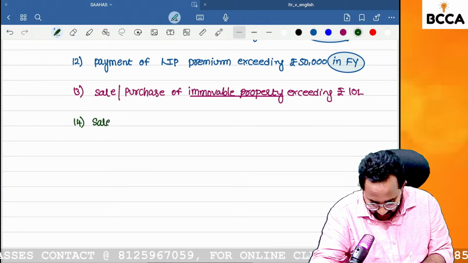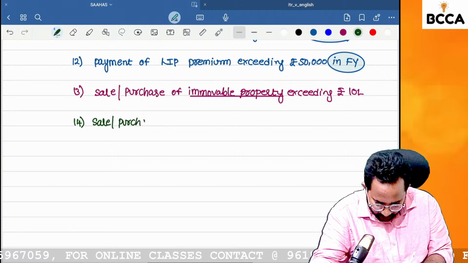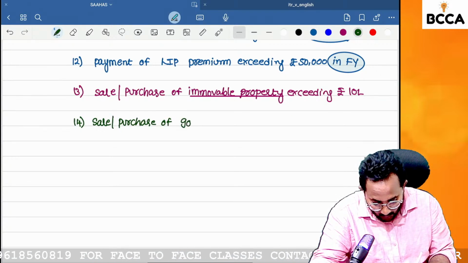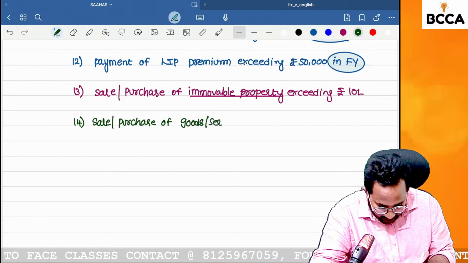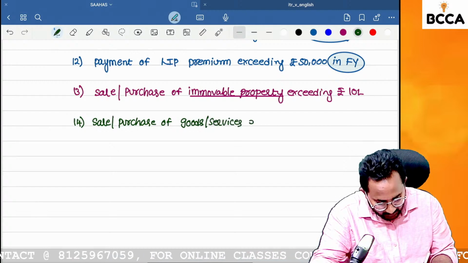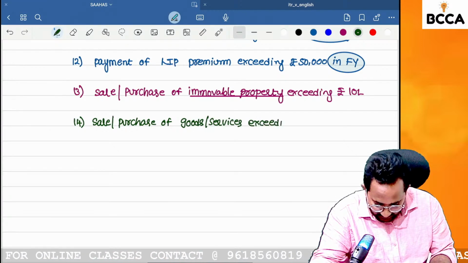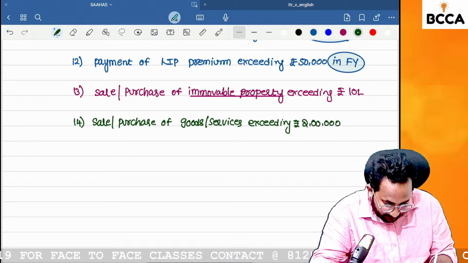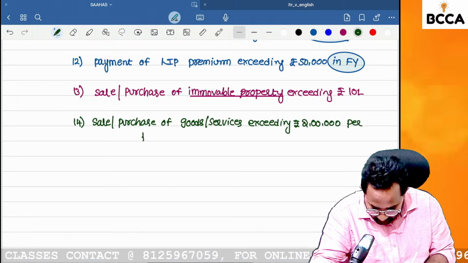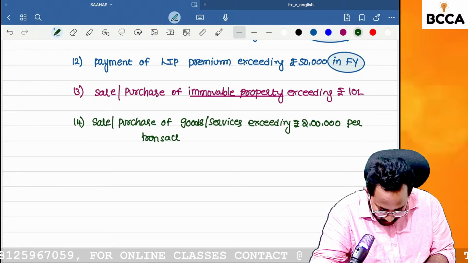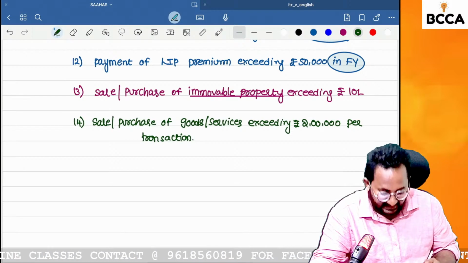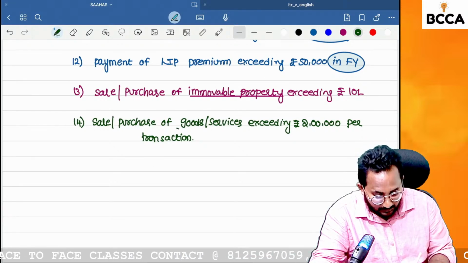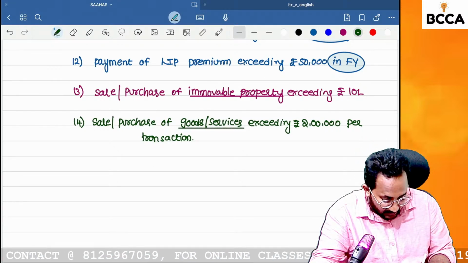Next, sale or purchase of goods or services exceeding, can you tell me what? Exceeding rupees 2 lakh. Here the 2 lakh is per transaction. If the 2 lakh per transaction is exceeded, then the seller also needs to quote and the buyer also needs to quote the PAN number.